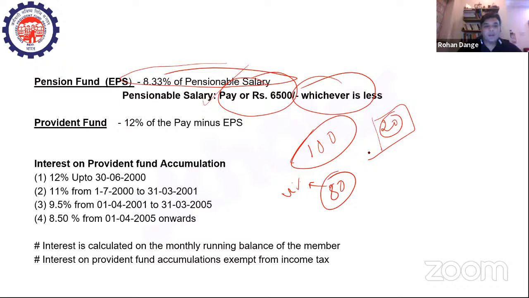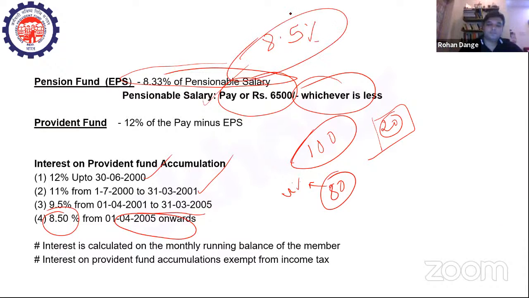Now, what is the interest on provident fund accumulation? That also has to be taken into account, right? So the interest that you're getting is 12% till 2000. From there it was drawn back to 11%. Then finally, from 2005 onwards, you're getting an interest payment of 8.5%. Okay.